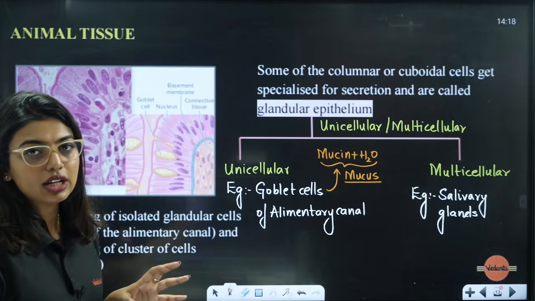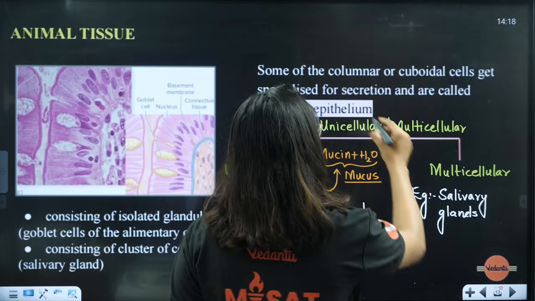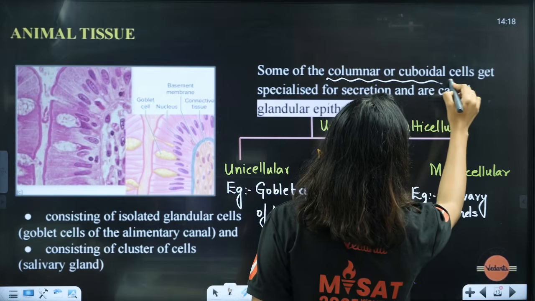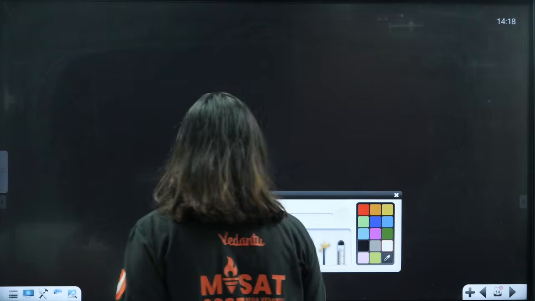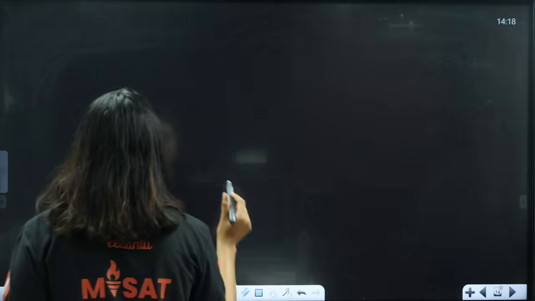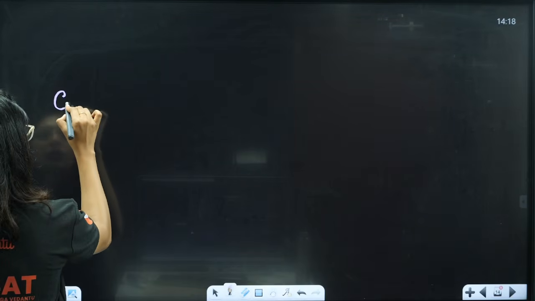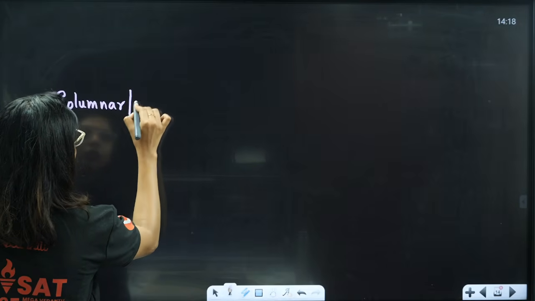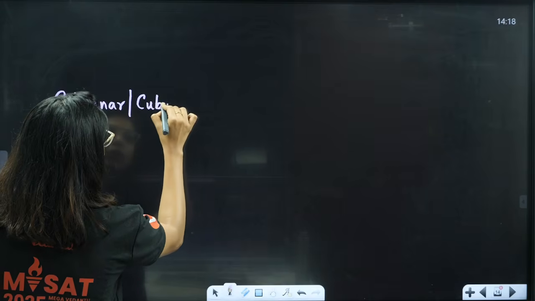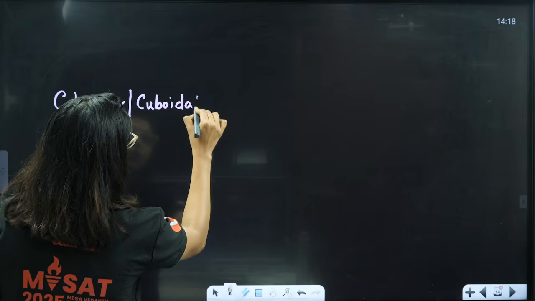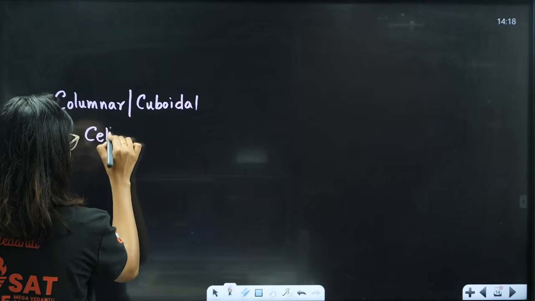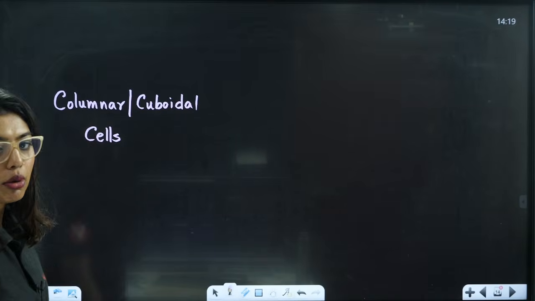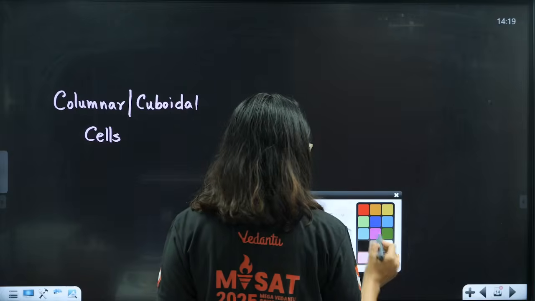So glandular epithelium are some of the modifications of columnar or ciliated cells. Just remember, right now you have only studied this much. Columnar or your cuboidal cells will have basically how many modifications? 3 modifications.